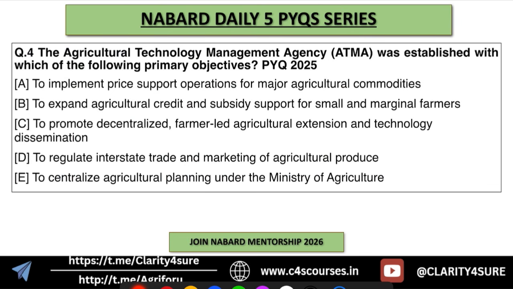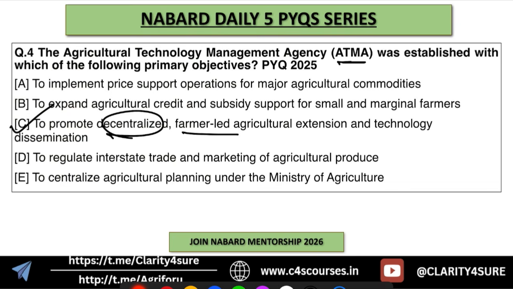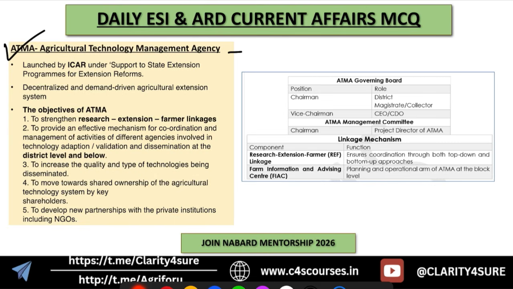And then the second last question is: Agricultural Technology Management Agency, that is ATMA, was established with which of the following primary objectives? So we know that it is to promote decentralized, farmer-led agricultural extension and technology dissemination. These were the keywords, right? So what is ATMA? ATMA is Agricultural Technology Management Agency. In one of the years they asked the full form, and now they are asking which of the following is the objective. Okay, so yes, it is launched by ICAR under the support to state extension program for extension reforms.